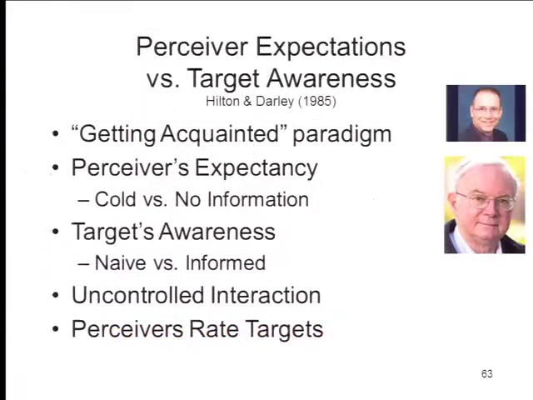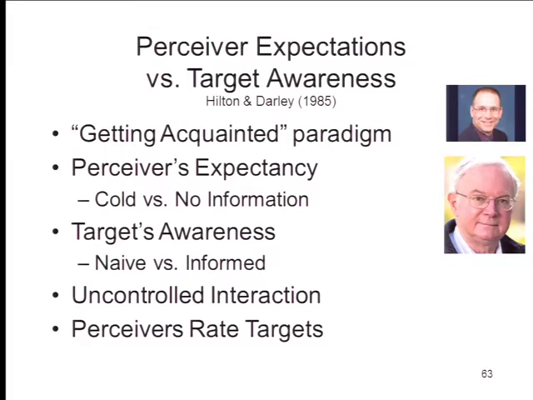A quick demonstration of this is a lovely experiment by James Hilton and John Darley. Hilton was Darley's student at Princeton. They used another favorite procedure of social psychologists known as the getting acquainted paradigm. In this paradigm, you bring two subjects who don't know each other into the laboratory, and you ask them just to get to know each other. Sometimes one subject is a confederate of the experimenter. In this experiment, neither of them is a confederate. They're real people getting acquainted for the first time, and they're simply asked to talk with each other for a while about a set of topics, the kinds of things that college students talk about.